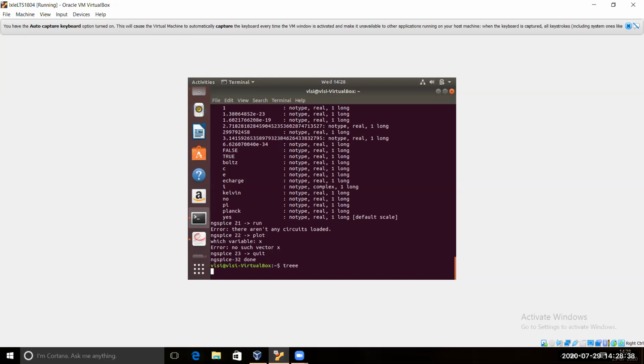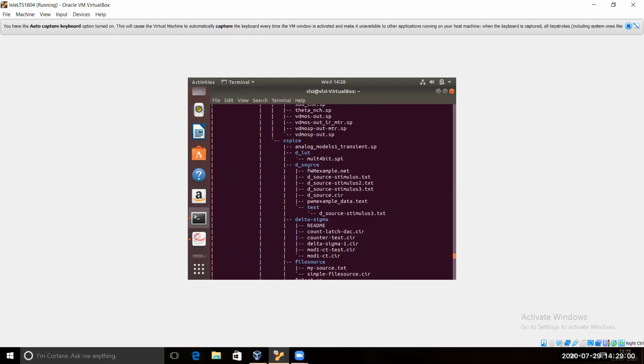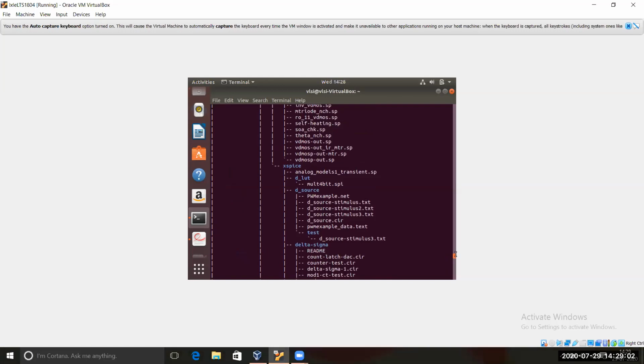I have already installed that tree one. So you can see this is showing all the directories, and inside that all the text files, which is easier for us to see in one view. Just see inside that what file is there, tree structure. It is convenient because if you get it in a pictorial way, it's better for us to see. We can easily see that in the tree mode.